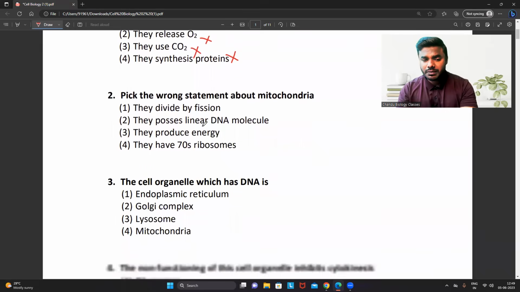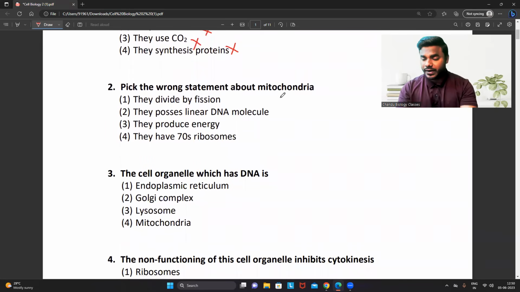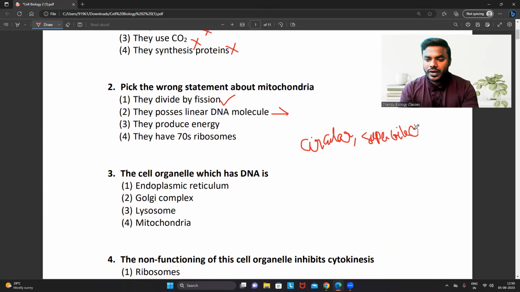Then the question number 2, pick the wrong statement about the mitochondria. Option 1 says that mitochondria divide by fission. Absolutely true. Mitochondria always show binary fission. Option 2, they possess a linear DNA molecule. I told all of you many number of times, whatever the DNA present in the mitochondria is circular, supercoiled. Not to get confused with that, but they said that it possesses a linear DNA molecule. This is the wrong statement.